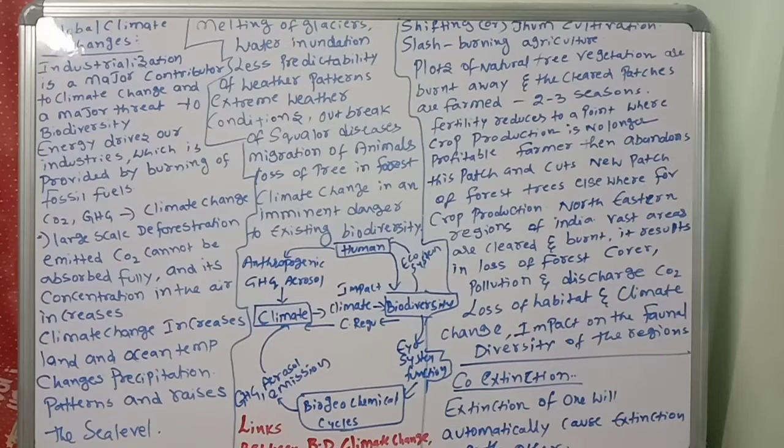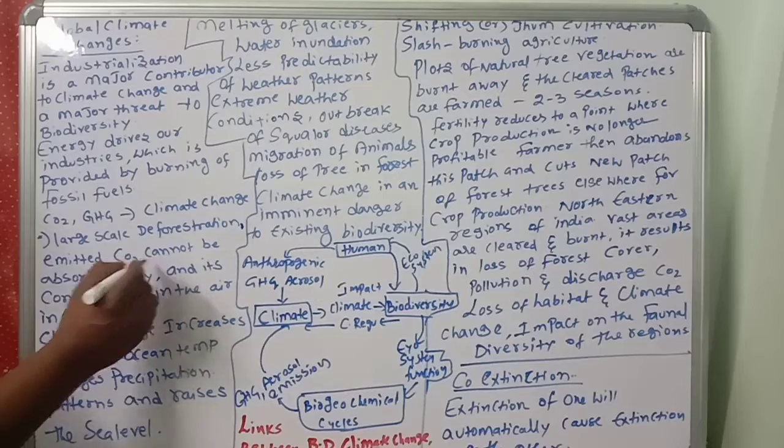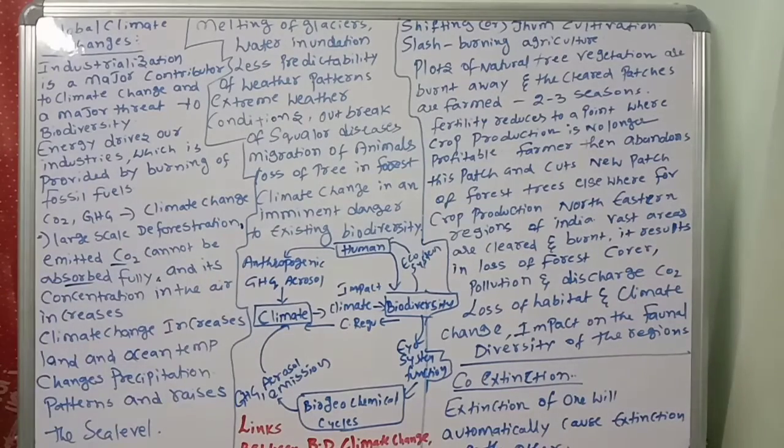So large scale deforestation means the emitted carbon dioxide cannot be absorbed fully. What is happening? Deforestation is more, so what will happen? No trees, no absorption of the carbon dioxide. When the plants and trees are completely gone, why? Trees absorb carbon dioxide, right?